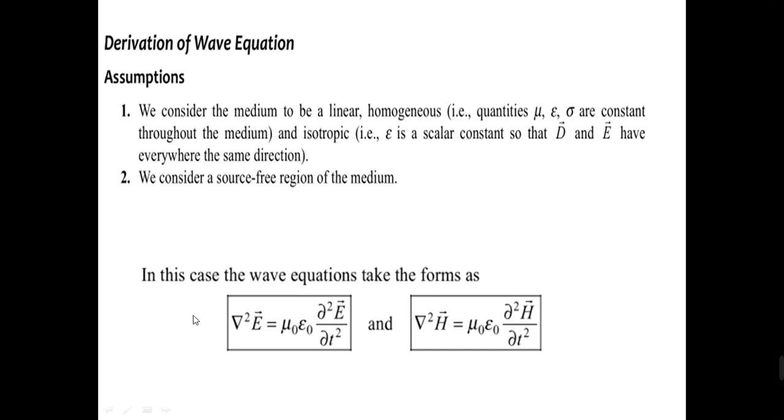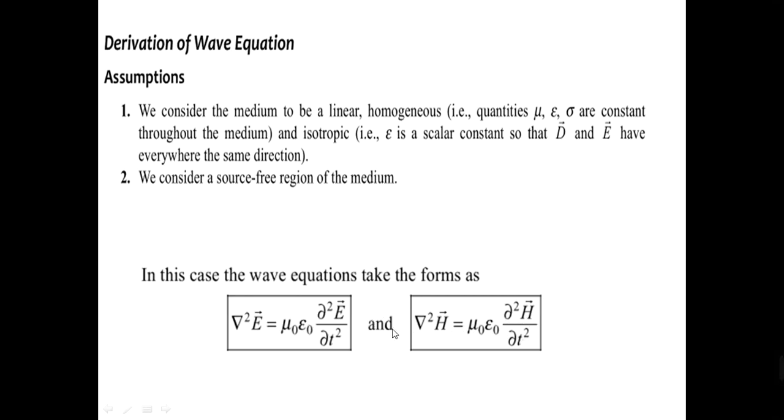And the medium is considered to be a source free region, that is, there is no charge in the free space. So we have to derive the wave equations for free space, which take the form: del square E is equal to mu naught epsilon naught dou square E by dou t square, and del square H is equal to mu naught epsilon naught dou square H by dou t square.